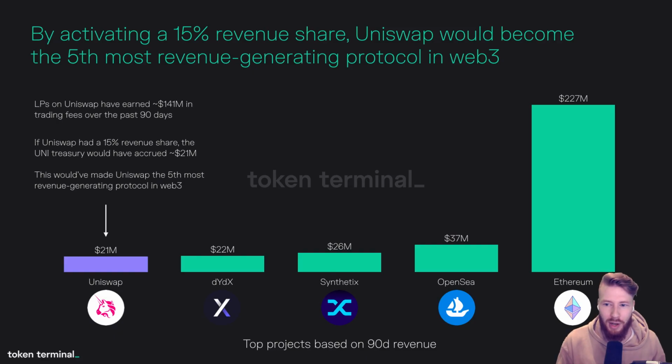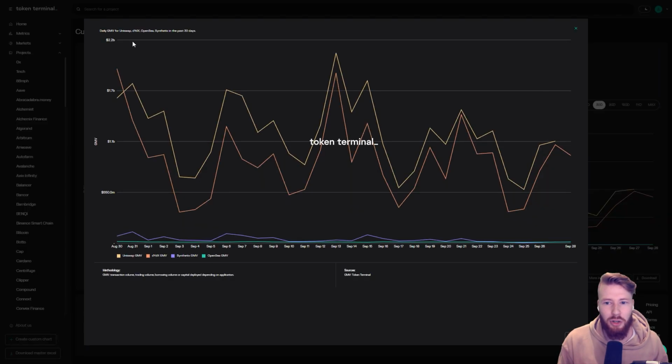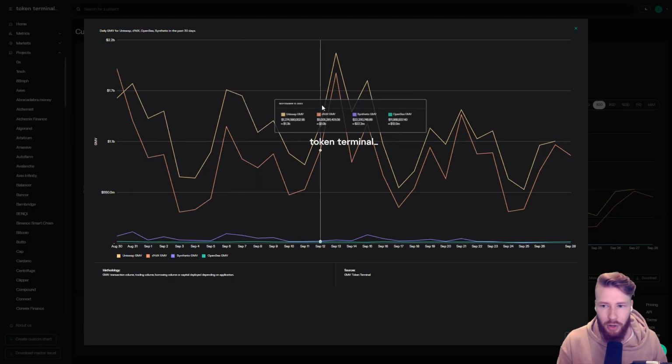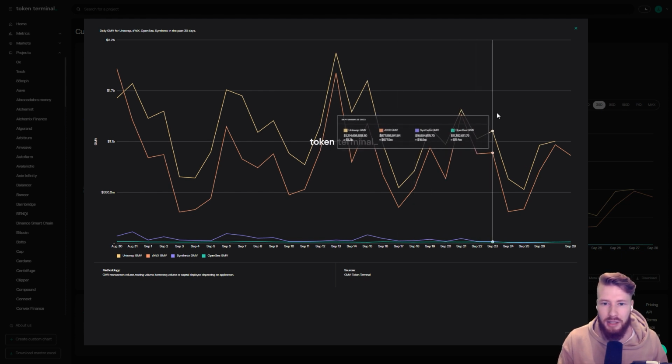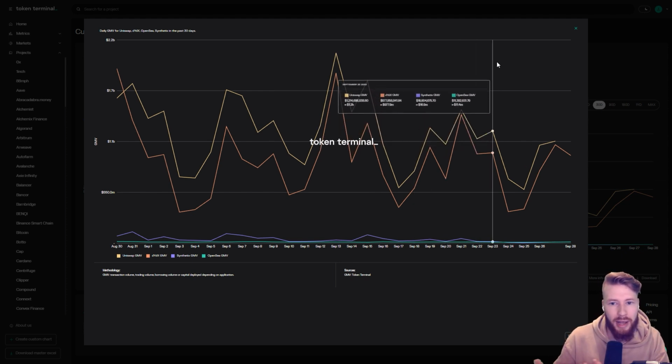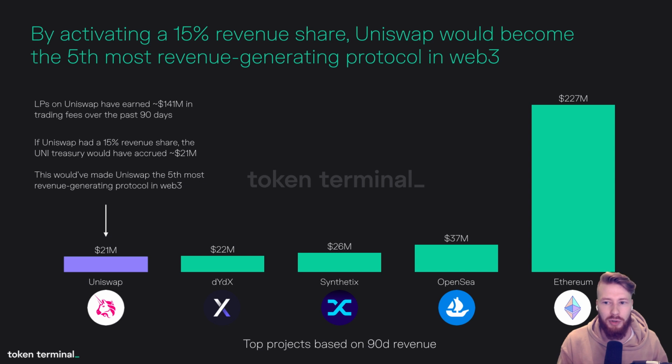Now, simplifying things quite a lot, we put together a what-if chart showing how Uniswap would rank in terms of revenue if they activated a 15% revenue share. By looking at the past 90 days, we can see that Uniswap would have been the 5th most revenue-generating protocol in Web3. Worth noting here is that in terms of total trading volume or transaction volume, Uniswap outranks DYDX, Synthetics, and OpenSea, which are ahead of it on this chart. But even with a 15% revenue share, which is larger than current governance proposals, Uniswap, the protocol, would capture less fees paid by end users.